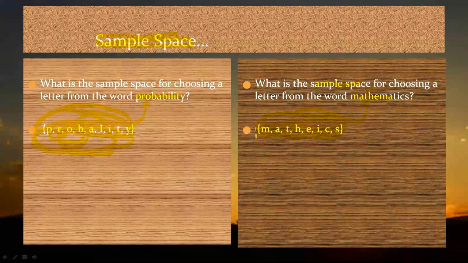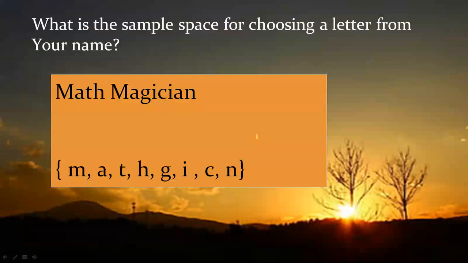If I'm in a restaurant and they give me the menu card, that is the sample space. So let's do some experiment for understanding the sample space. Again the word math magician. Yes, I like that word because math is fun and it's like magic. It's a game of understanding. So once I'm writing it, I have to use M, A, T, H, but M and A I'm avoiding, since they repeat.